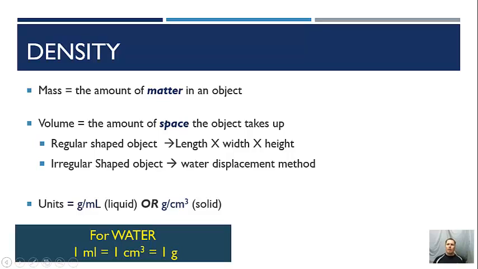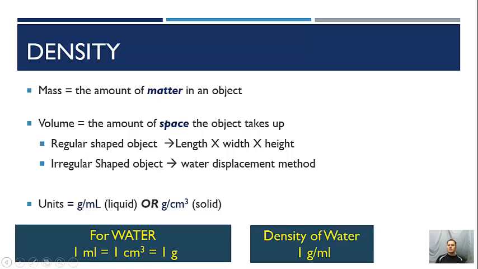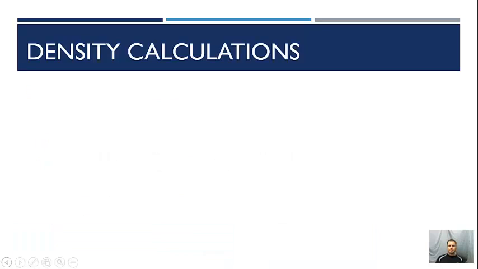This is kind of what the metric system is based off of, why it makes a little more sense than English. But this is what I like to call the magic equation. You will have to have this memorized, so make sure you get this written down. The other thing that you'll have to have memorized for the water is the density of water. It's simply 1 gram per milliliter, meaning 1 gram of water occupies 1 milliliter. 1 milliliter of water will weigh 1 gram. So make sure you have both of these in your notes and memorize them.